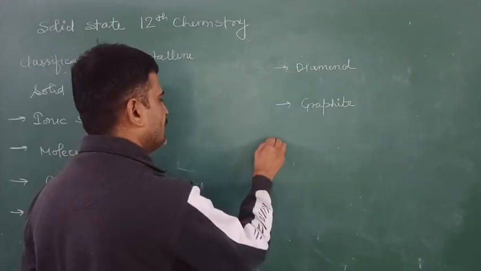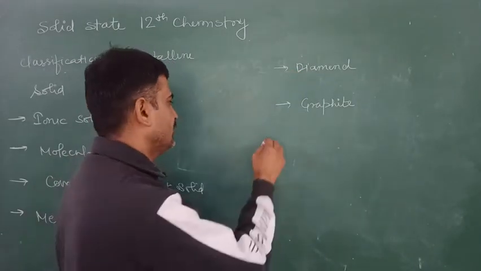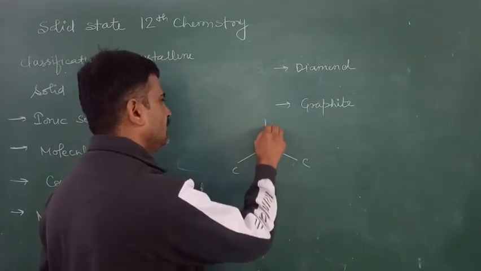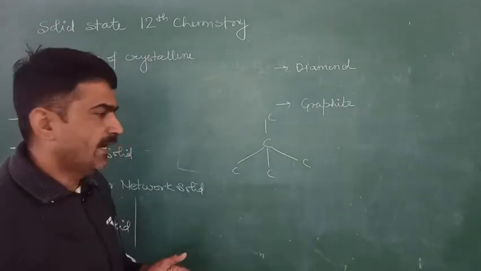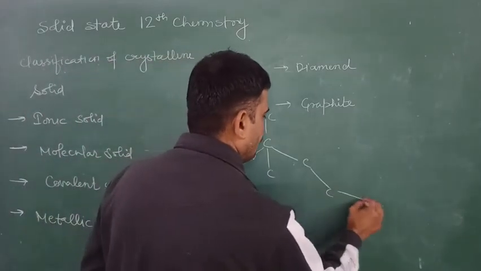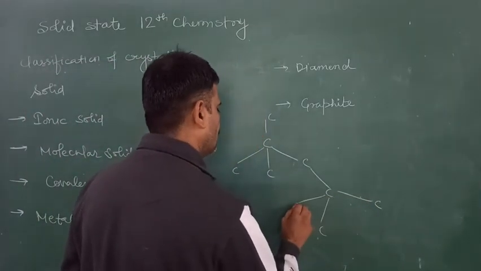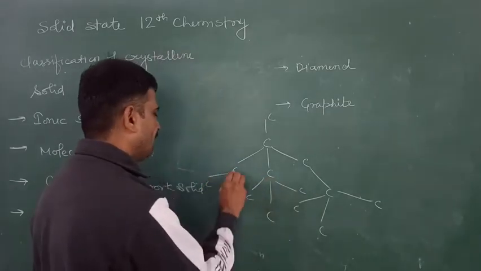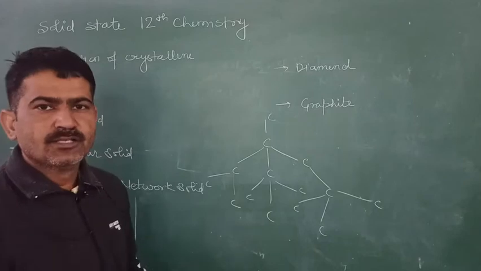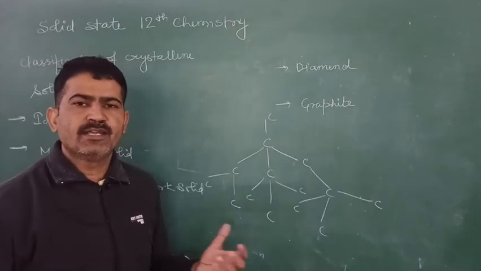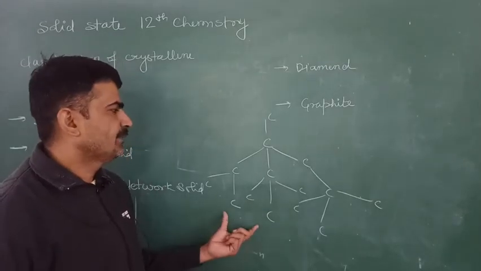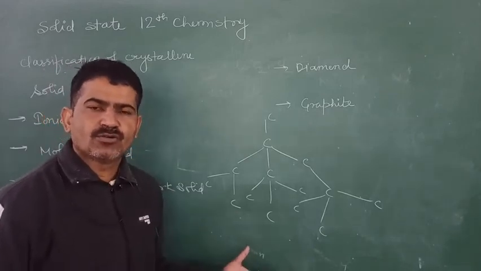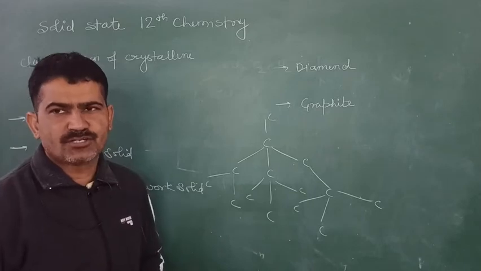Diamond is made up of carbon, and in it carbon is in the sp3 hybridization state. Each carbon is joined to four other carbon atoms, and it forms a network solid. There is no gap between the layers, so its melting and boiling points are very high. Diamond is a bad conductor of electricity because it has no free electrons. It is tetrahedral in structure.